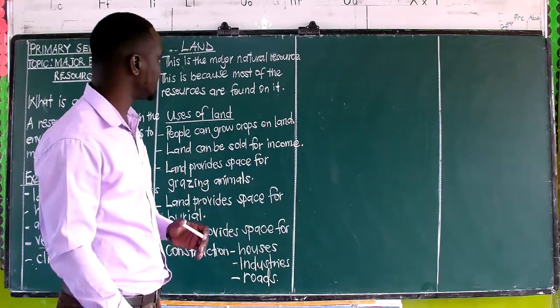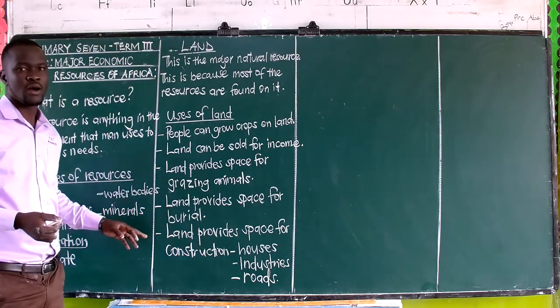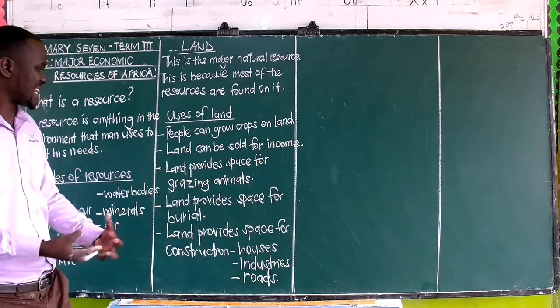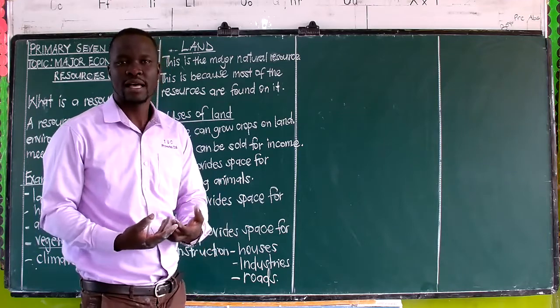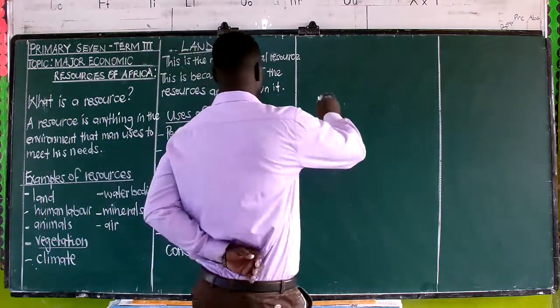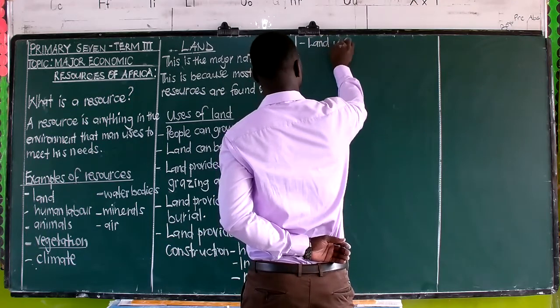And then we also need to note, we talked about minerals found on land, or found in the land, or underground. So you will find that we can also have minerals underground. Therefore, we can say land is used for mining.